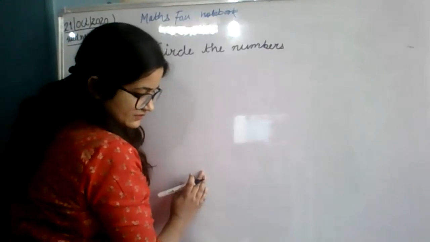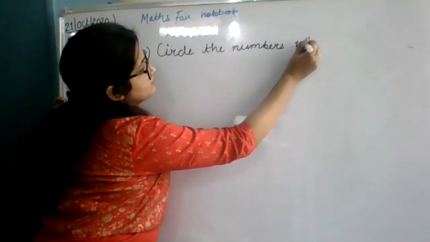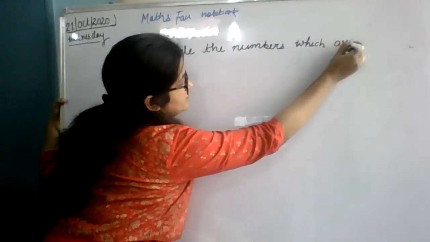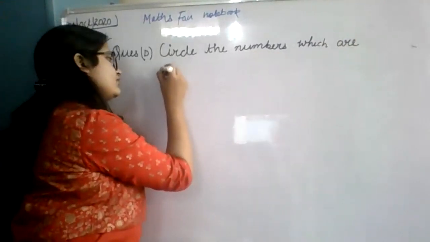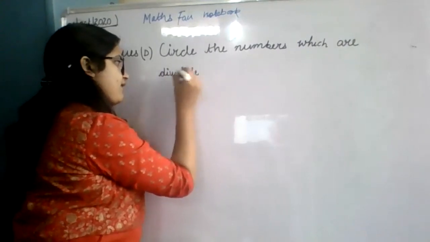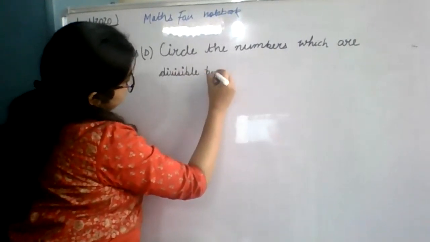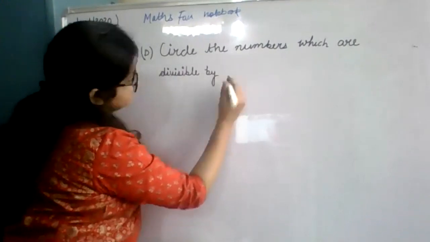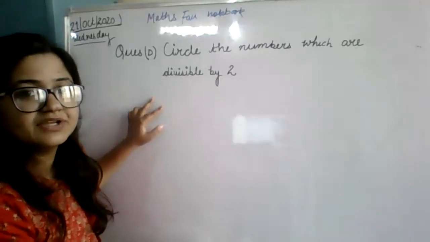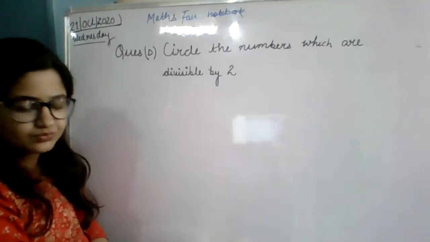Circle the numbers which are divisible by 2. This is the question written. Circle the numbers which are divisible by 2.